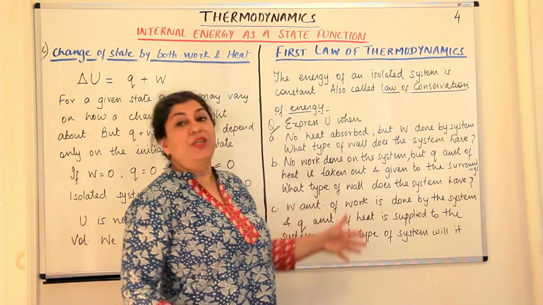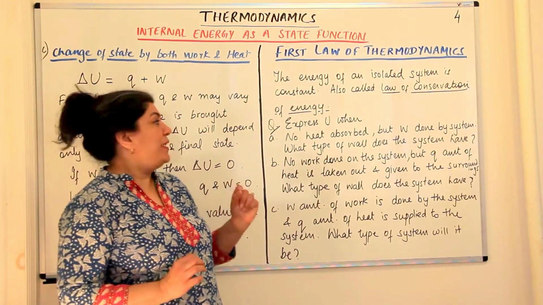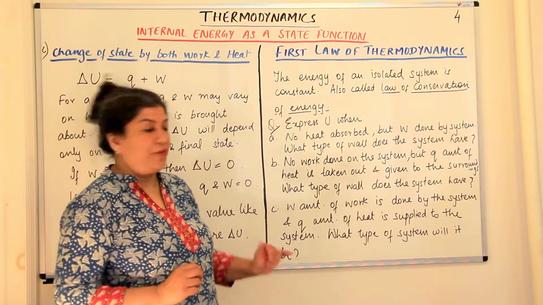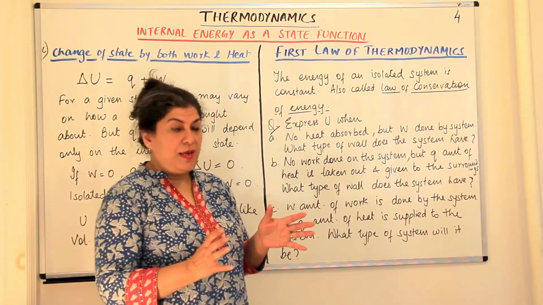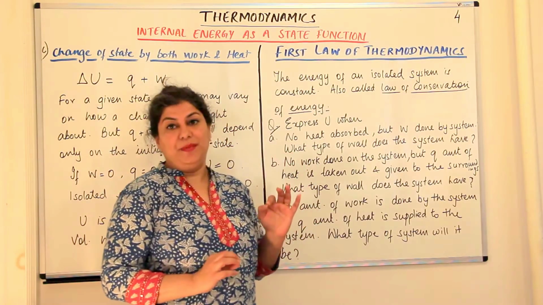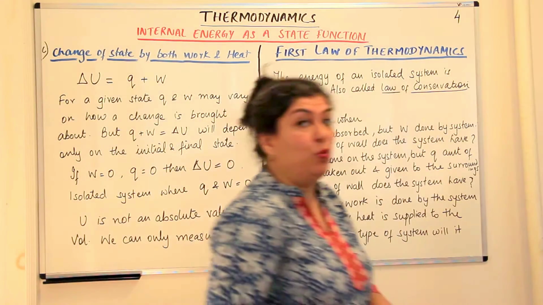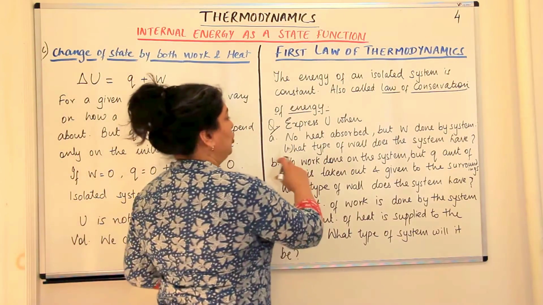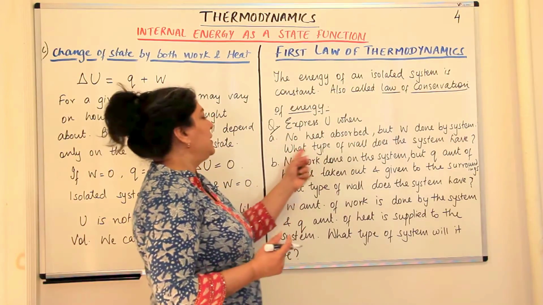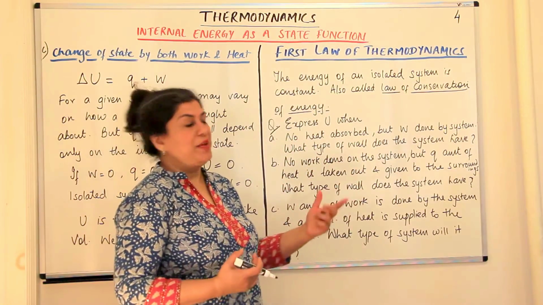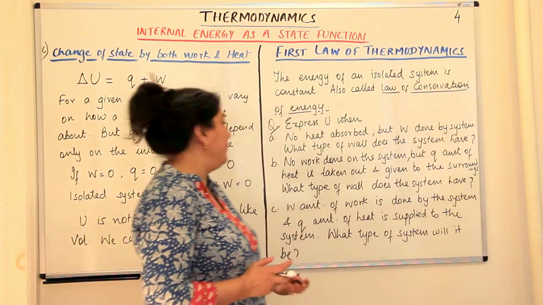Now there is this one question given in your NCERT text part. You have to express the internal energy when three situations are given. First is that no heat is absorbed, but work is done by the system. What kind of work would this be? No heat is absorbed means that the walls should be adiabatic. So the work done should be adiabatic work. So what type of wall does the system have? It has adiabatic walls, because it's only through adiabatic walls that there is no exchange of heat.